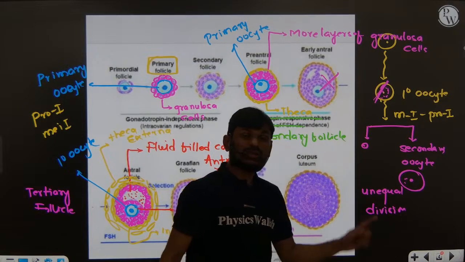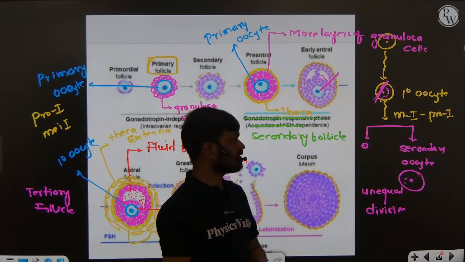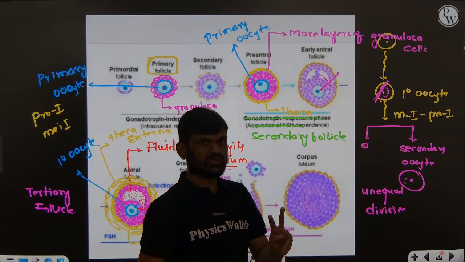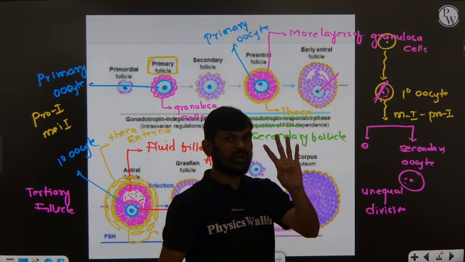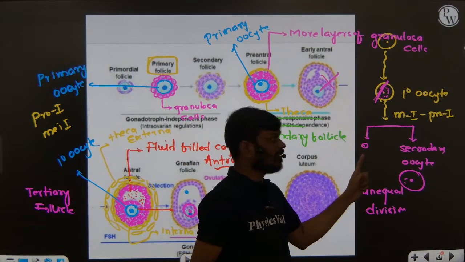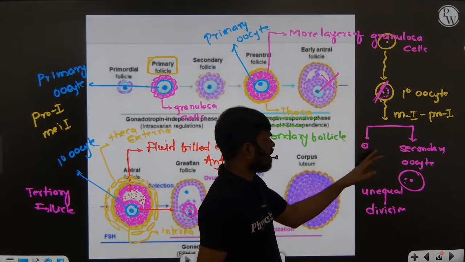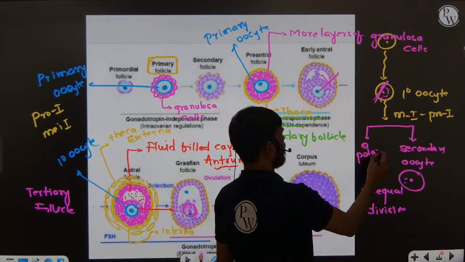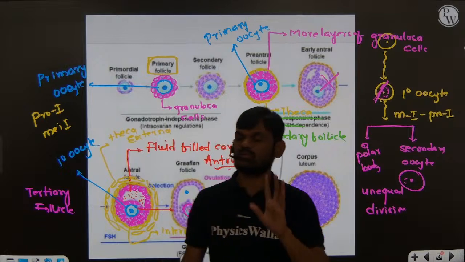Right? So both the gametes are not the same, both the gametes are different. In spermatogenesis, we discussed that because of meiotic division 1 we get two haploid secondary spermatocytes, and because of meiotic division 2 we get four haploid spermatids, which become sperm. But in oogenesis, when the primary oocyte undergoes meiotic division 1, it produces an unequal division: one tiny polar body and one secondary oocyte.